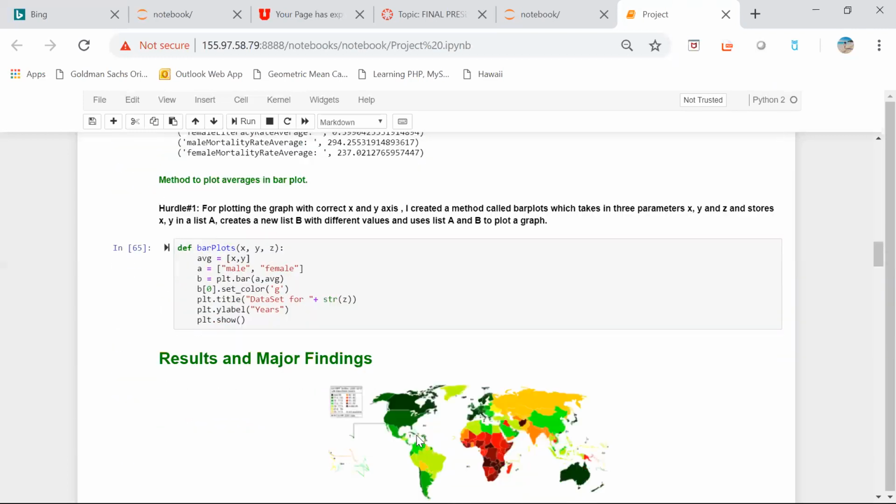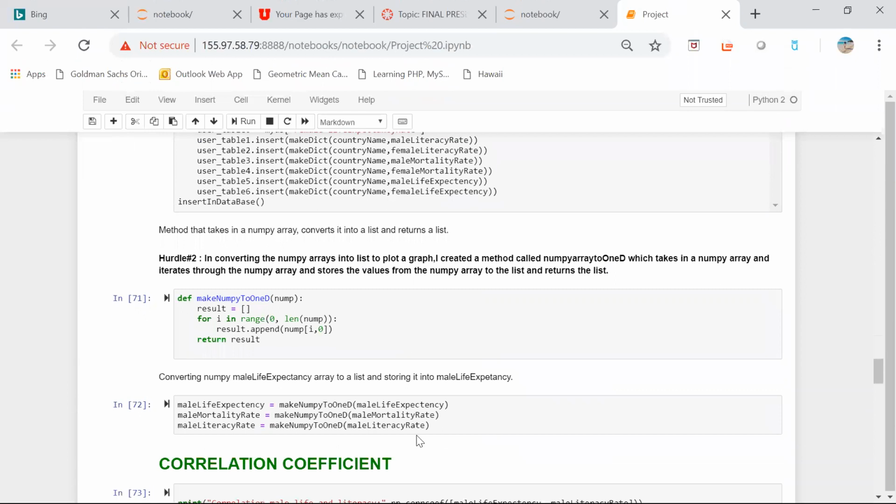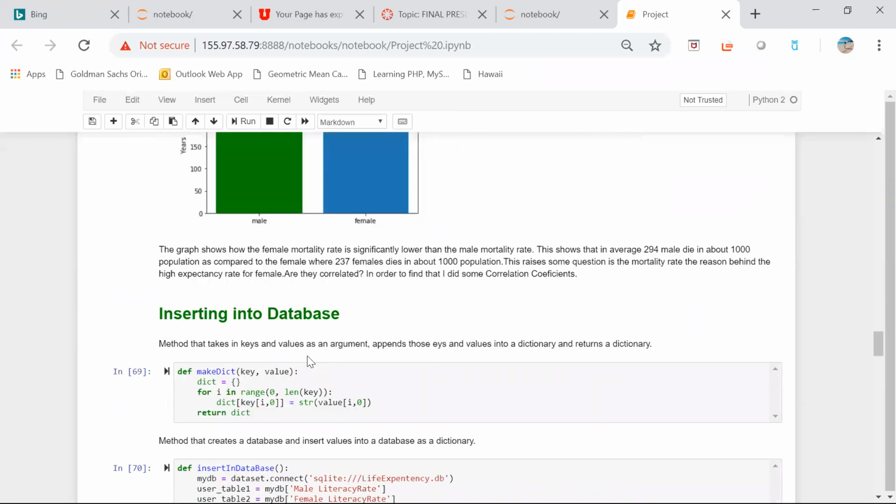My next hurdle was also associated with graphs, which was about converting NumPy arrays into lists to plot a graph. For a long time, I didn't convert my NumPy arrays into lists and tried to plot a graph, and it didn't work. Then I figured out that was the wrong thing to do. So I created a method called NumPy array to 1D, which takes in a NumPy array, iterates through it, stores the values from the NumPy array in a list, and returns the list. That's how I was successful in overcoming those hurdles.